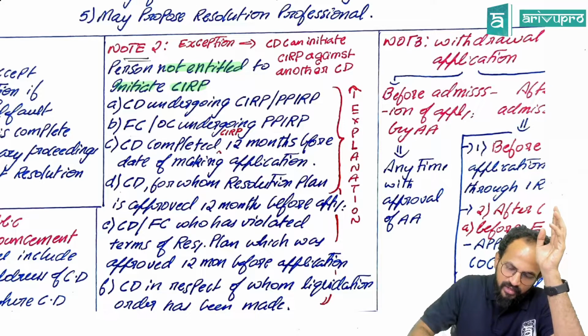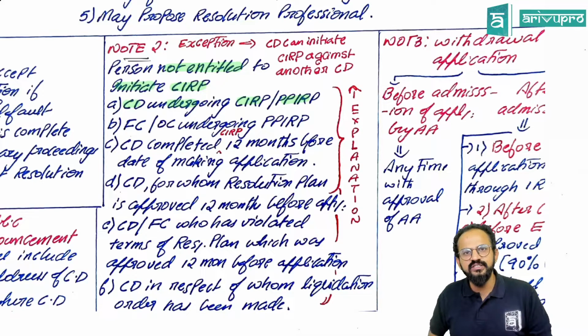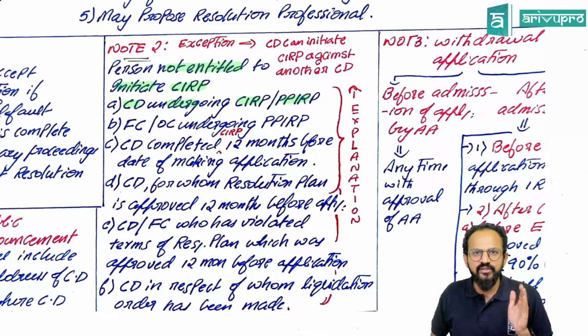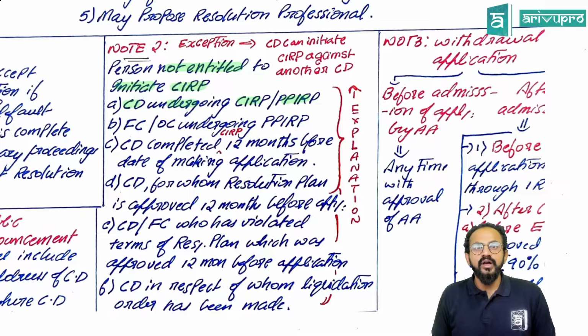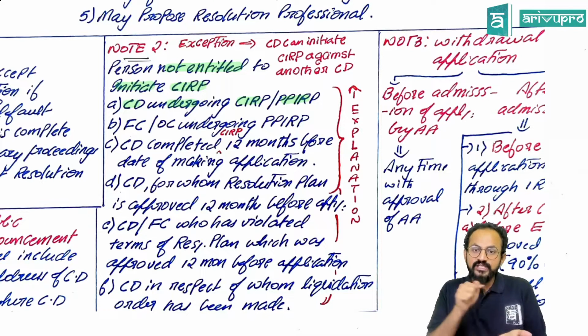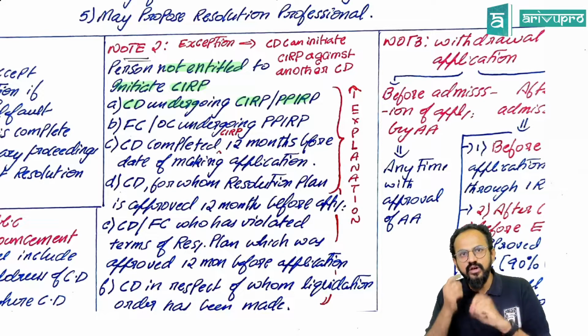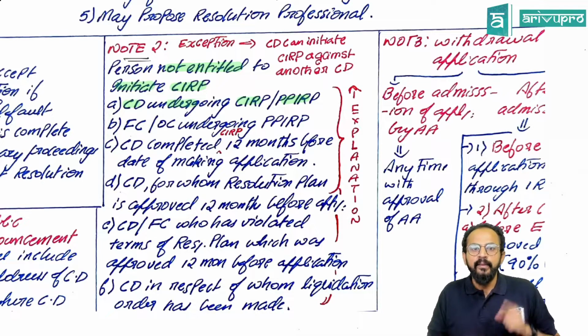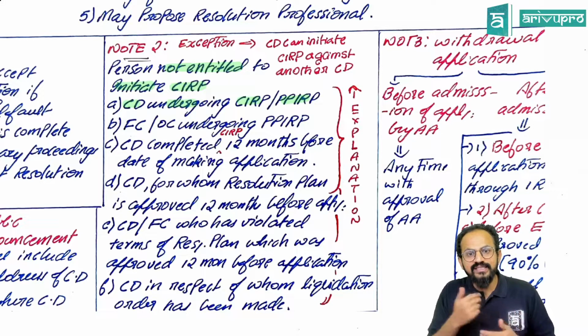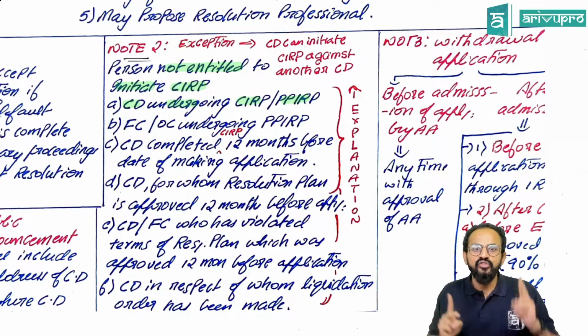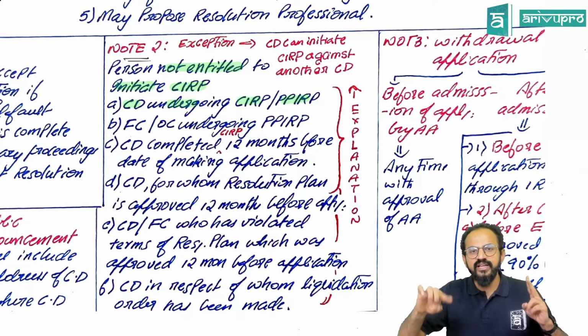People, concentrate. A corporate debtor undergoing a CIRP or a PPIRP, prepackaged insolvency resolution process, or corporate insolvency resolution process. Sir, who cannot initiate CIRP? Meaning, I am talking about a person who cannot go to the adjudicating authority and file an application. Who? First one, a corporate debtor. A corporate debtor is already undergoing a CIRP process, so he cannot again start another CIRP process or a PPIRP process, as the case may be. Already one is going on, so that person cannot initiate a CIRP.